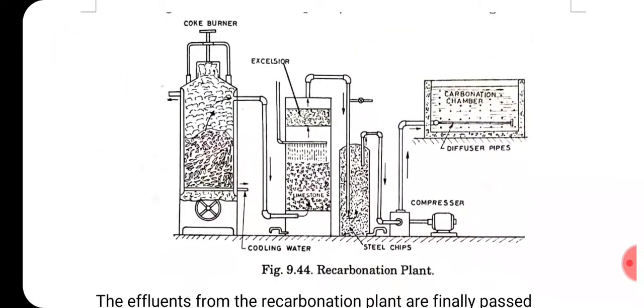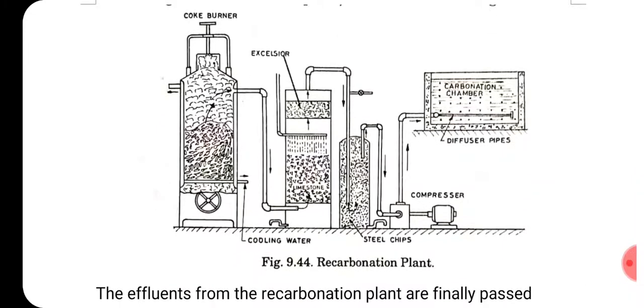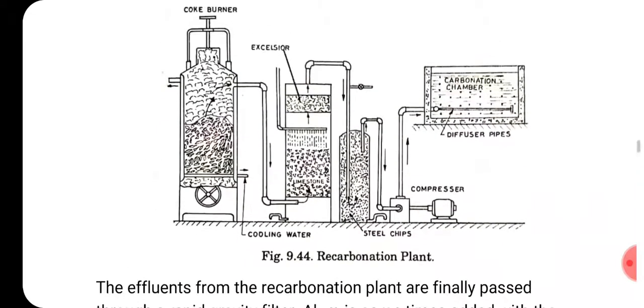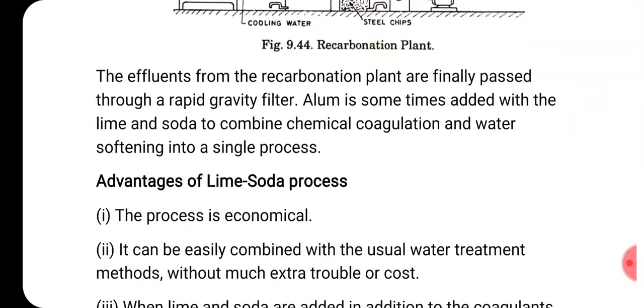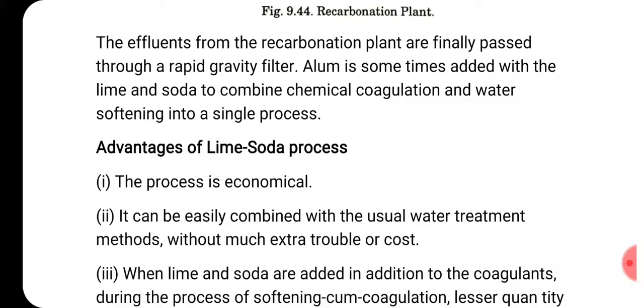This figure is very simple. It need not be drawn if it is asked, but I have shown it simply for your understanding. So you understood what recarbonation is: after the softening process, soft water is once again passed through the recarbonation chamber to remove the excess hydroxide ions. That is called recarbonation.